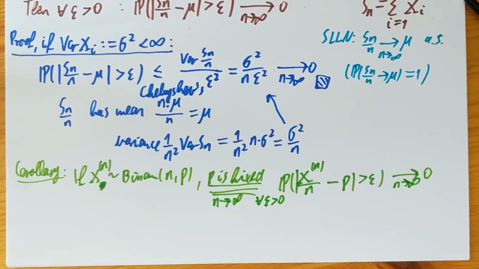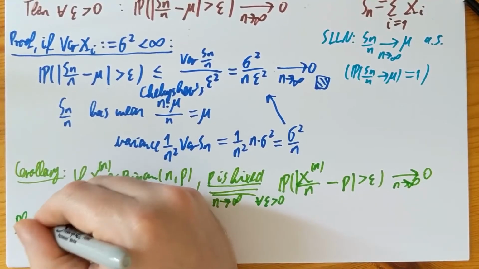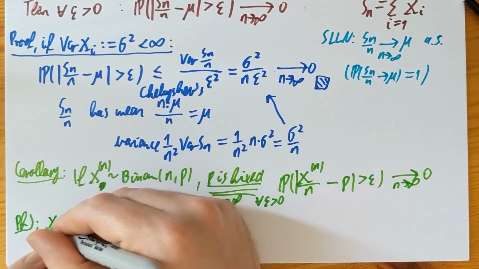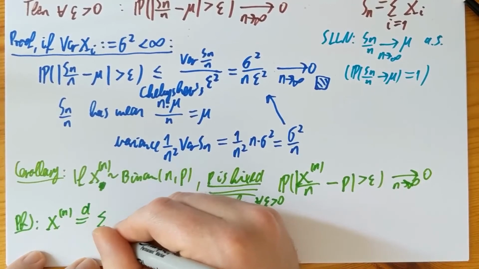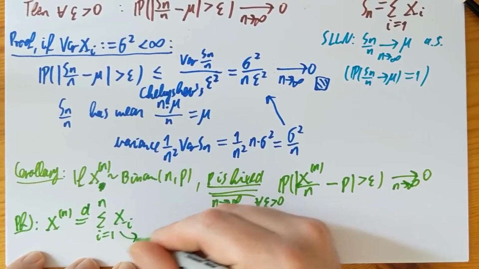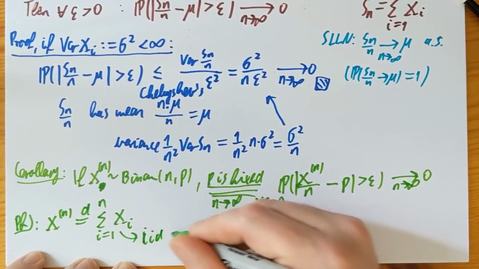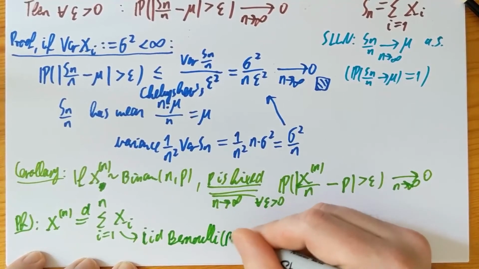And the reason, if you want a proof, is that Xn is equal in distribution to the sum of n IID Bernoulli p's.